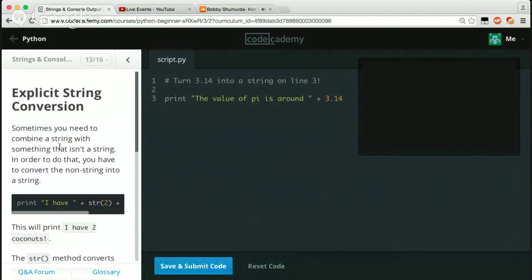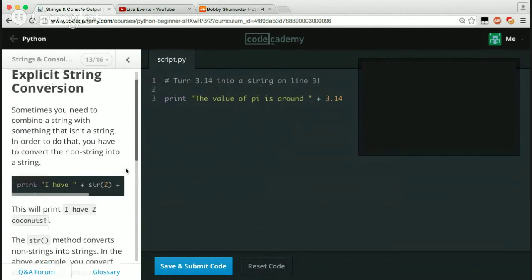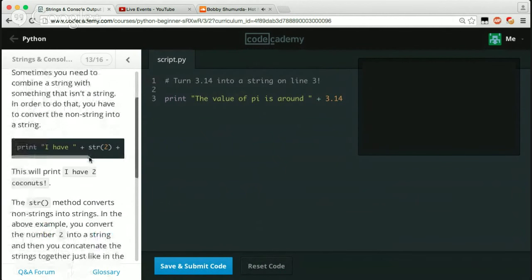Sweet. Explicit string conversion. Sometimes you need to combine a string with something that isn't a string. In order to do that, you have to convert the non-string into a string. Print I have, and then right here we're using the string conversion of 2. So we're converting the number 2 into a string, really. And then we're adding coconuts, okay?